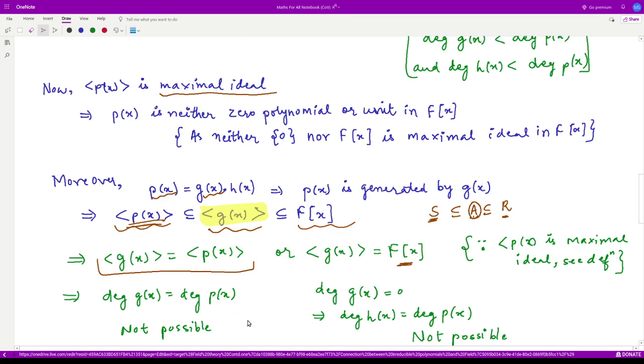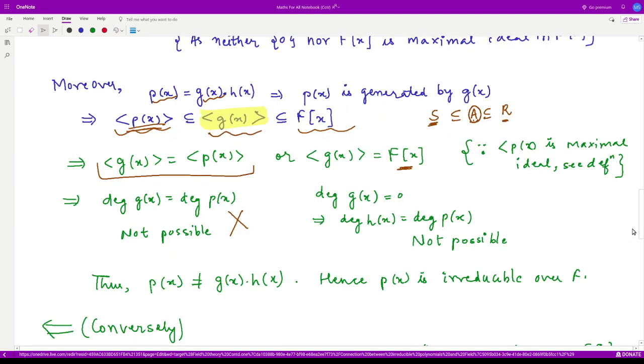So this cannot be possible because it leads to a contradiction, that whatever we have supposed is wrong. If we have supposed Px to be reducible, then in that case this cannot happen.